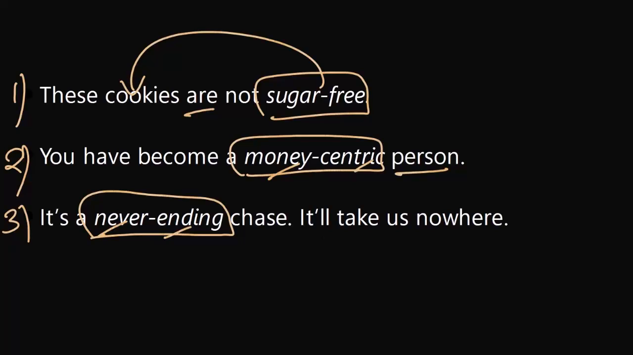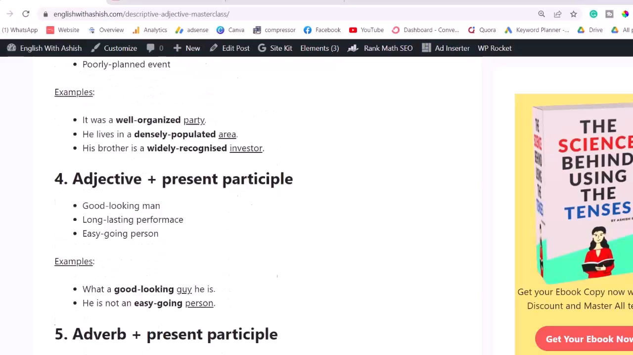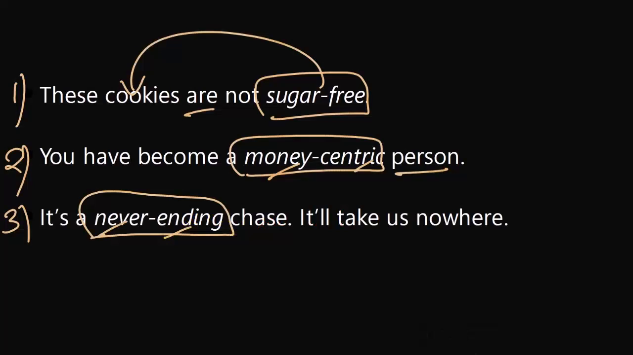And that's pretty much about descriptive adjectives. If you want to look at more examples, refer to the website. I've already shown you, right? This is the piece I was talking about. I'll share the link in the description of the video.